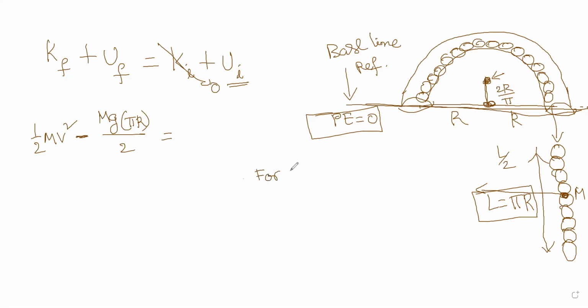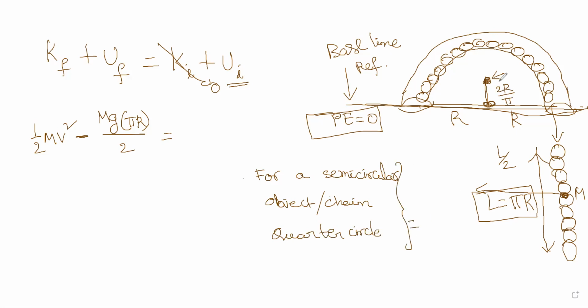This is a shortcut for a semicircular chain, or if it defines a quarter circle or a semicircle, the center of mass will be at a height of 2r by pi from the center of the chain. Okay, it is at a height of 2r by pi.